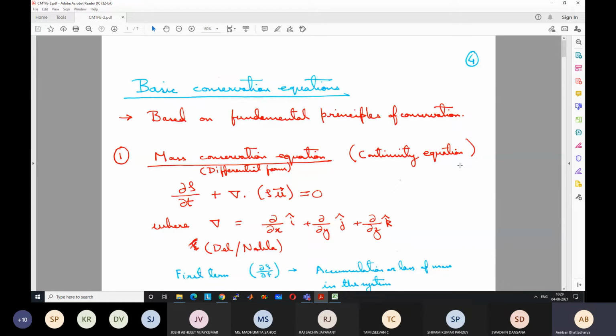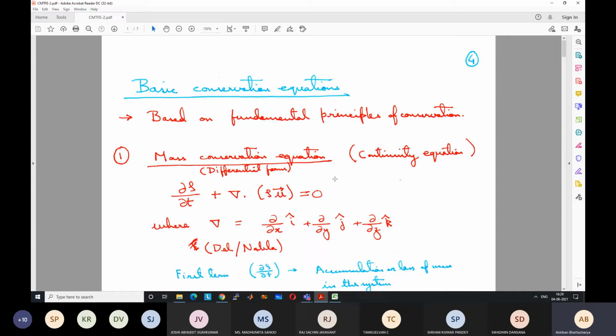Mass-energy equivalence becomes relevant for nuclear reactions and that type of problem, but that is beyond the scope of, or not relevant for, CFD. So for our case, mass remains conserved.